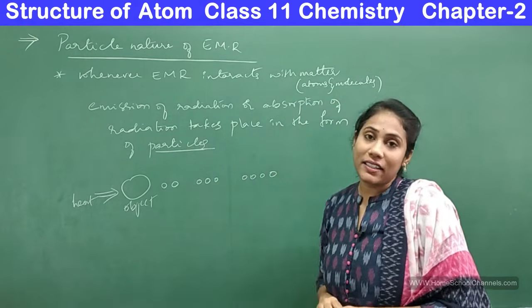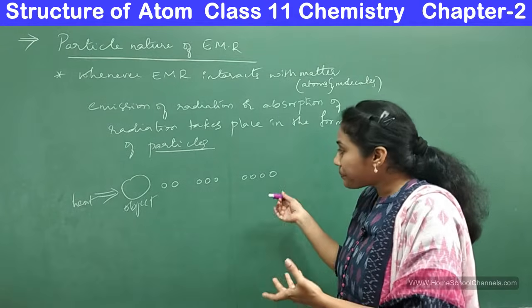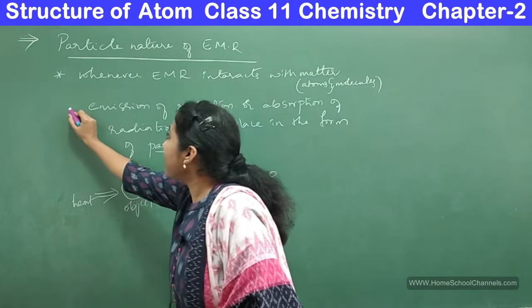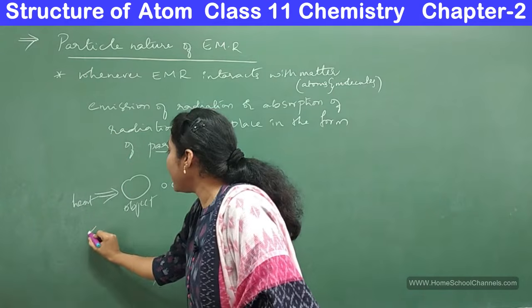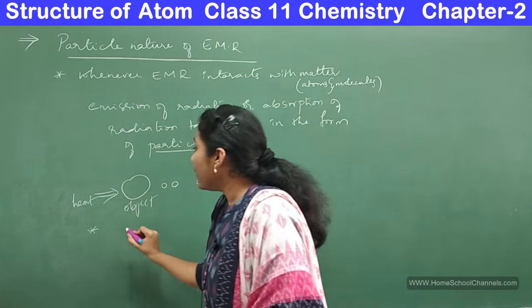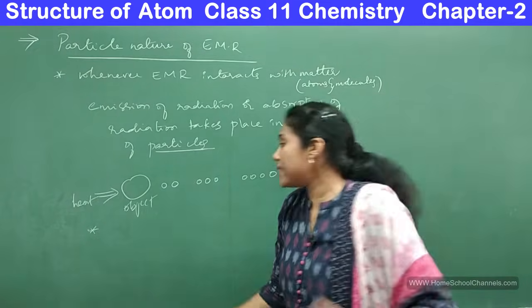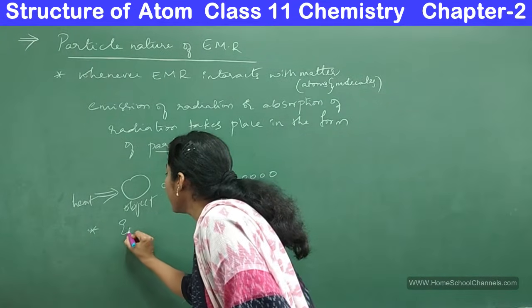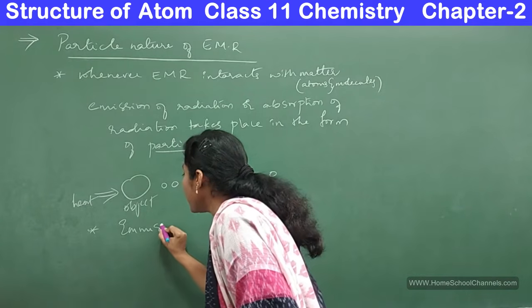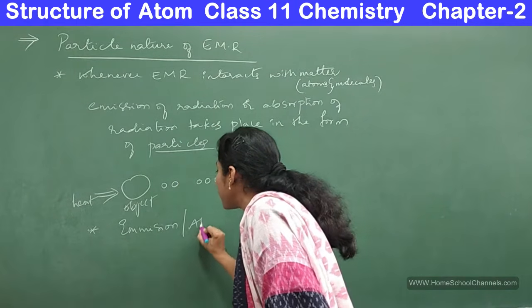So this is the first point, and now the second point: emission or absorption of radiation takes place in a discontinuous manner.